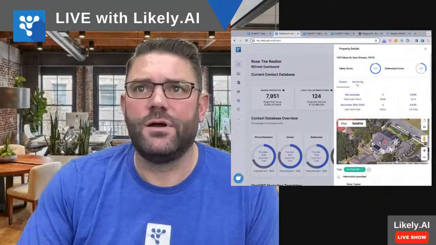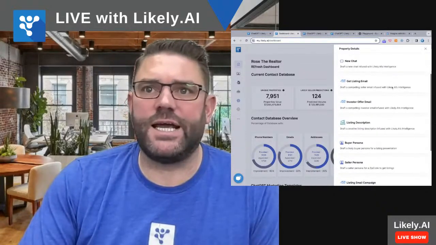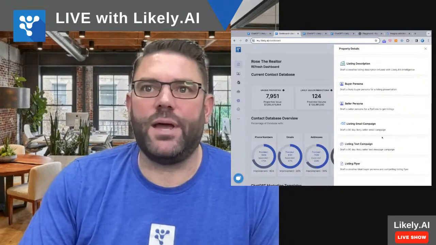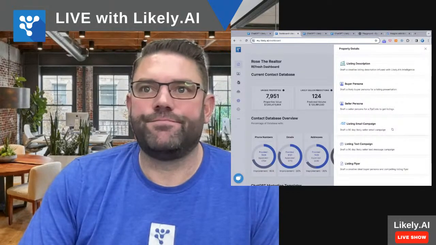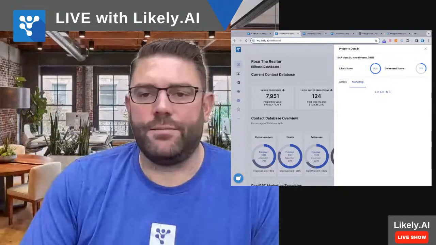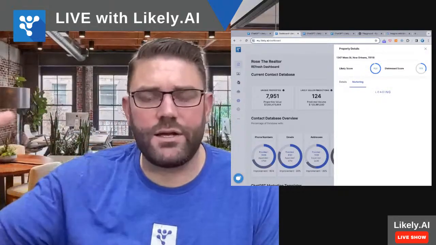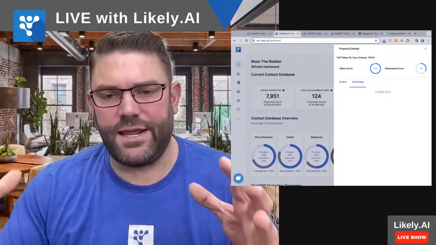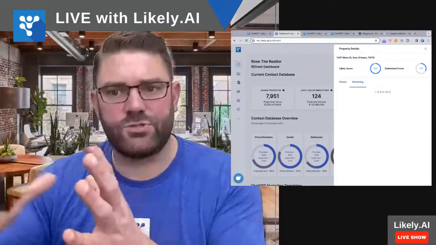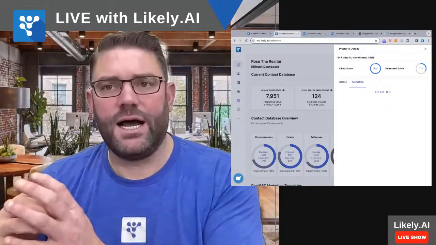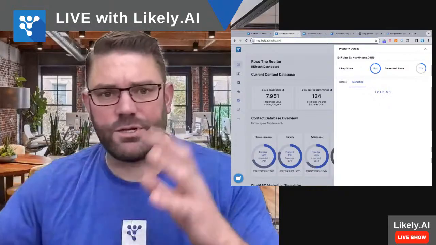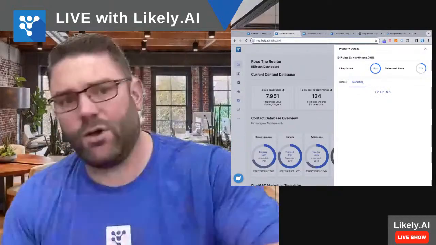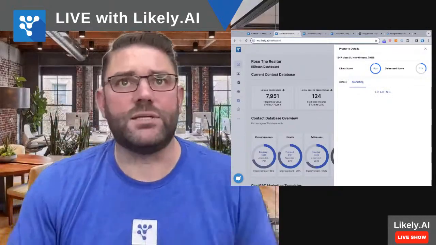But then you also have one-click prompt templates. So let's just say for this one, I want to create a listing campaign. I want to reach out to them. I'm going to do an email campaign, right? This takes all of the data on the contact and the property and injects it into a prompt. This is where ChatGPT, OpenAI kicks in. And we only use about 10%. Everything else we do is called supervised learning to generate these other models. But then this will write an email campaign that you literally copy and paste, and off you go.